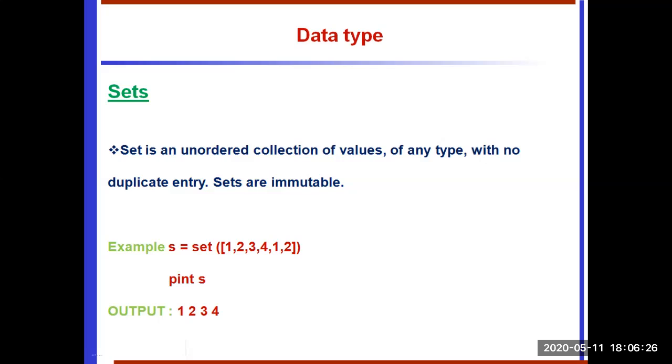The main thing is that a set does not accept duplicate elements. So 1 and 2 exist and are repeated a second time, so it removes the duplicate elements and displays the original elements. See the output: 1, 2, 3, 4. But 1 and 2 already existed, so the duplicates are removed. That is the beauty of the set data type.